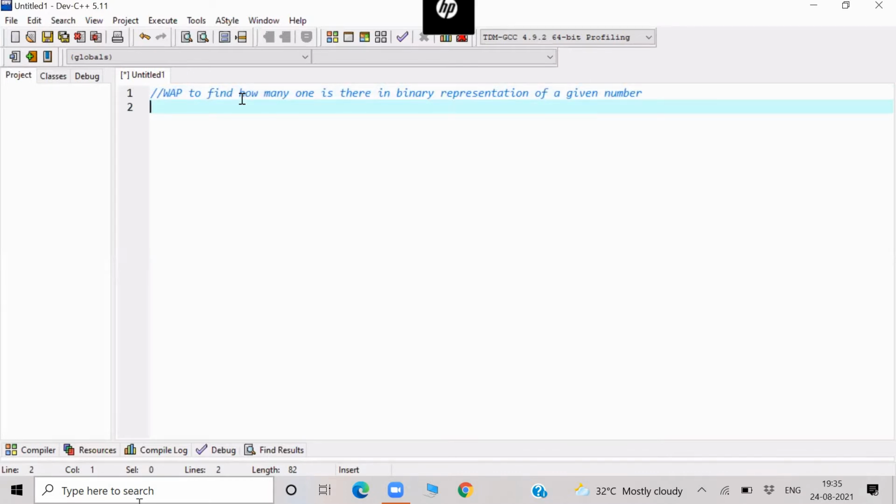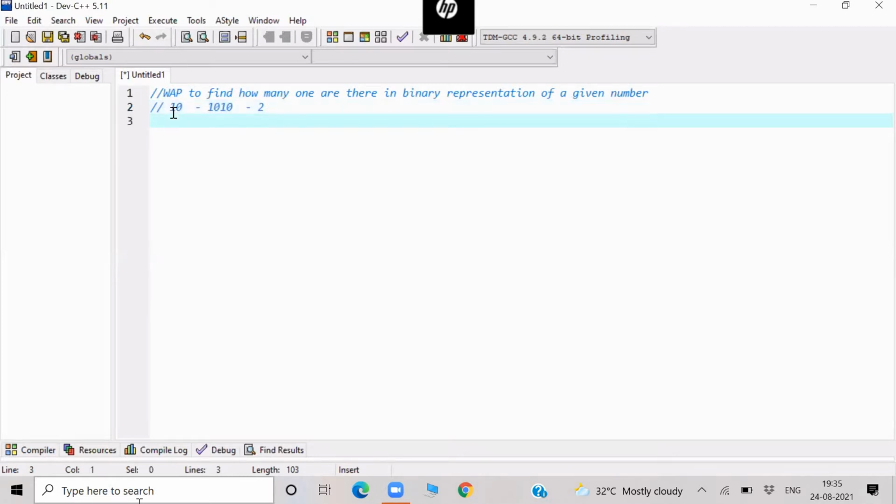Write a program to find how many ones are there in the binary representation of a given number. What is the test case here? Suppose I enter 10. What is the binary value of 10? 1010. So the answer should be 2. We'll input 10, but the output should be 2, because the binary representation of 10 is 1010 and there are two ones.